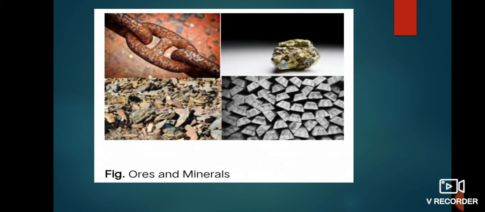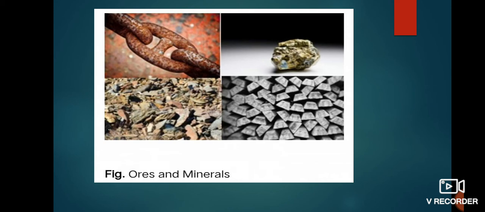Totally 118 elements are present in our periodic table. 92 elements are metals, 20 elements are non-metals and 6 elements are metalloids. There are 92 well-known naturally occurring minerals, of which 70 are metals and the rest 20 are non-metals. Some metals possess the characteristics of both metals as well as non-metals. They are termed as metalloids. For instance, boron, silicon, germanium, arsenic, antimony, tellurium and polonium.